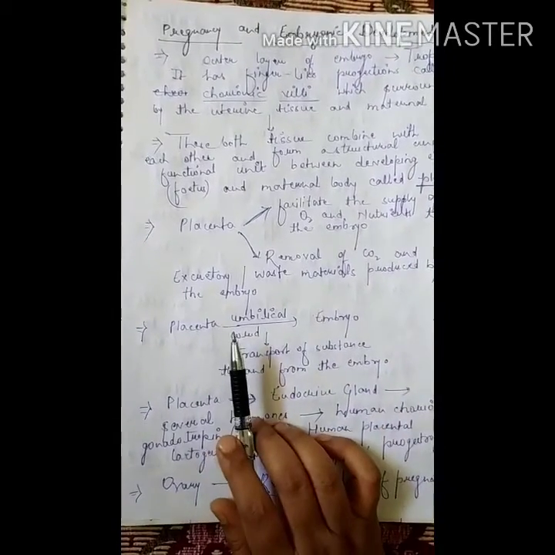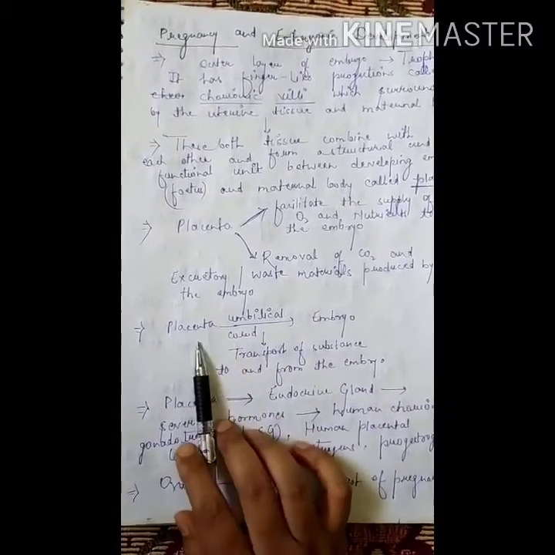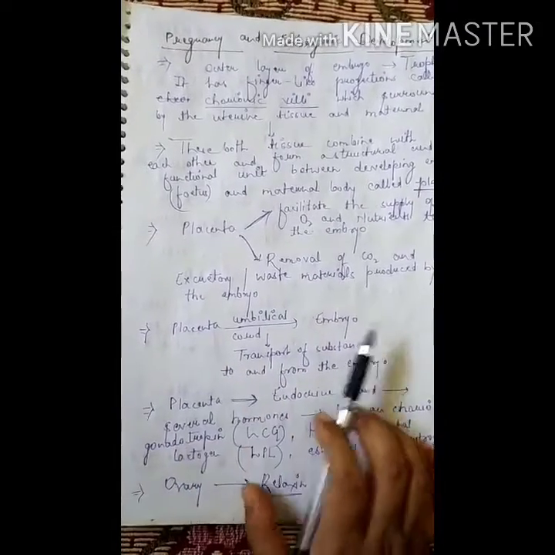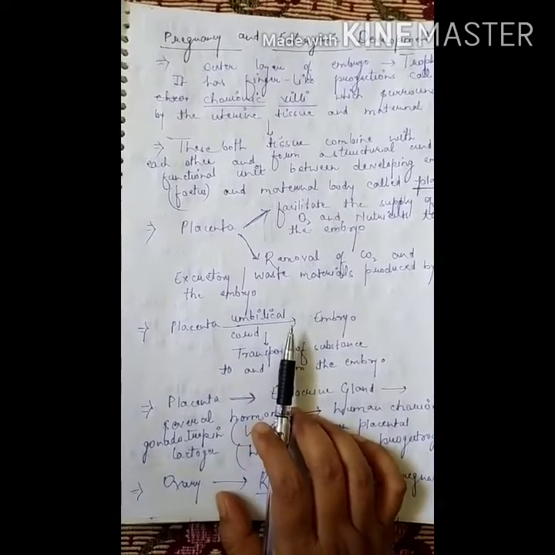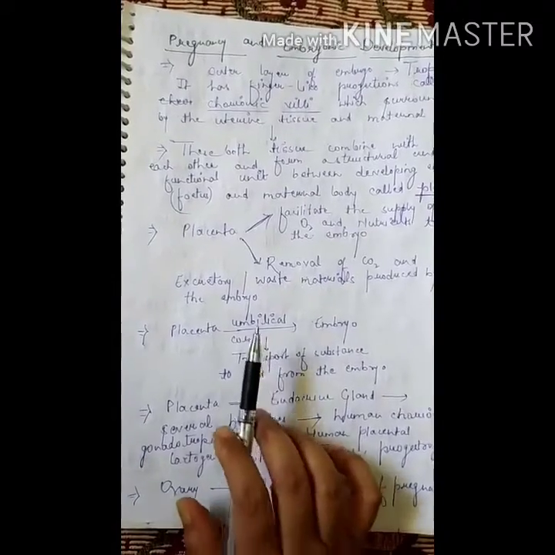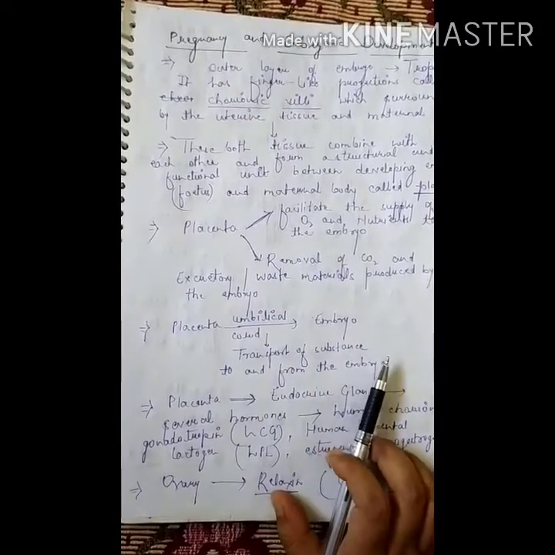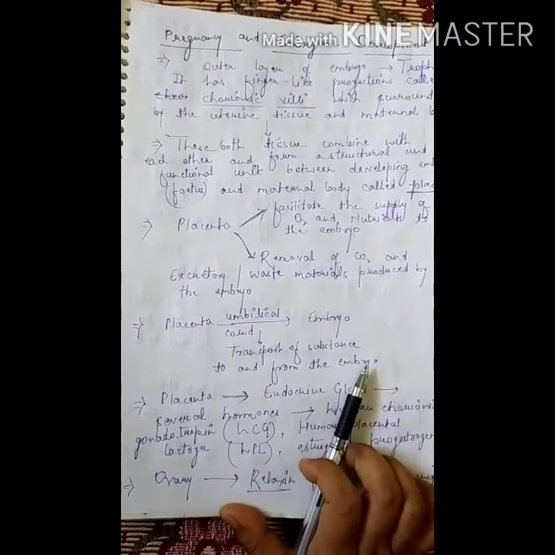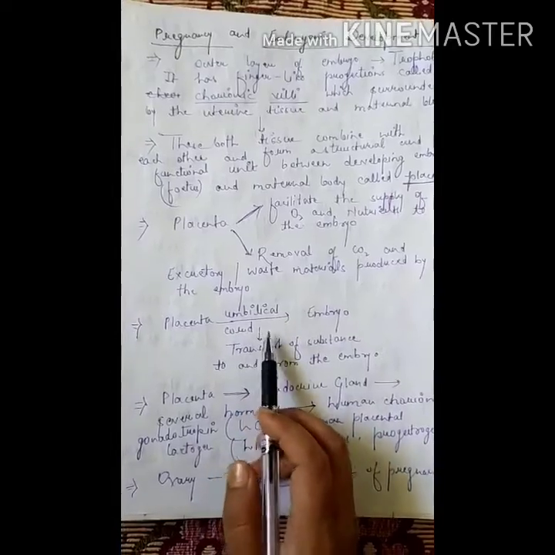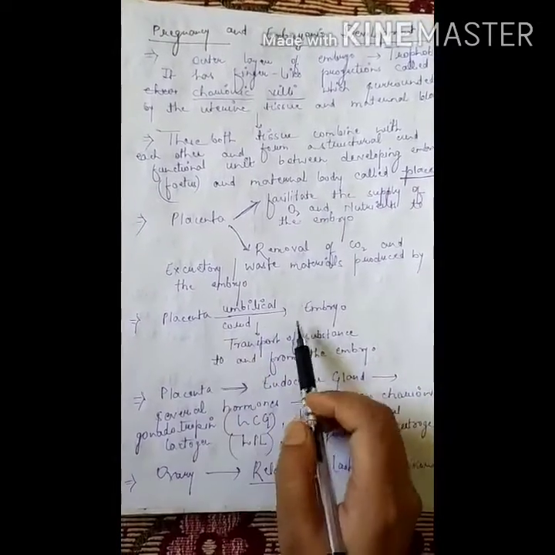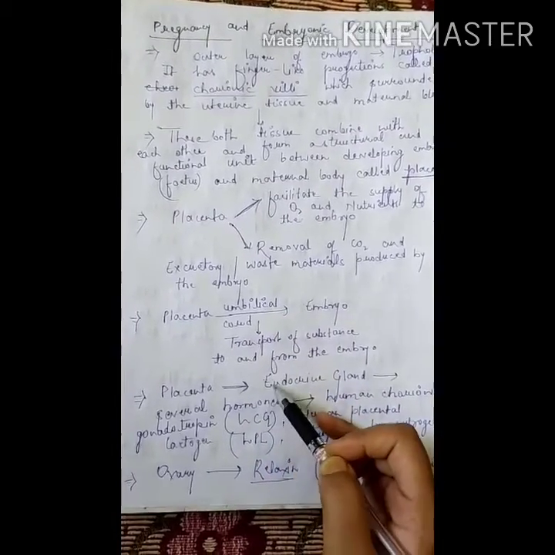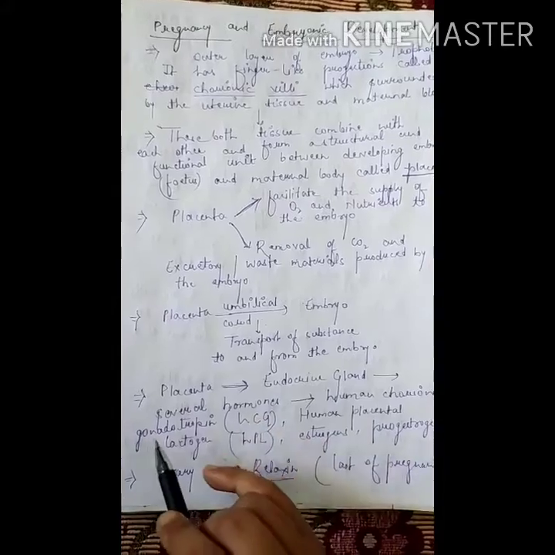How does the placenta connect to the embryo? It connects through a cord called the umbilical cord. By this umbilical cord, transport of substances to and from the embryo takes place. The umbilical cord is the canal present between the placenta and the embryo.